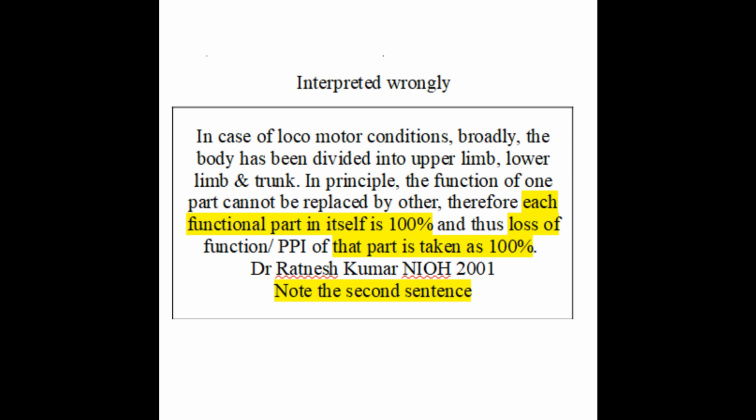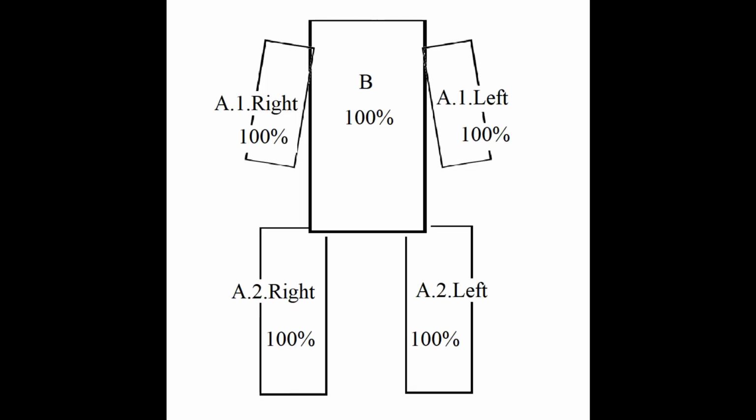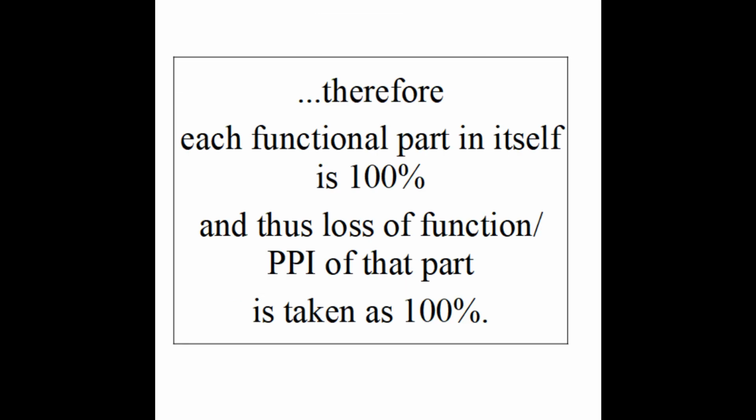Note the next sentence, which says that each functional part itself is 100%. That clarifies that the disability you calculate for each part applies to the whole body. It is because each functional part in itself is 100% and no other part can replace it. Thus, loss of function or PPA of that part is taken as 100%.